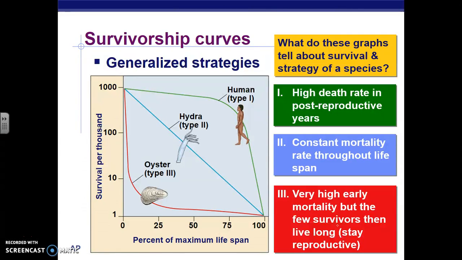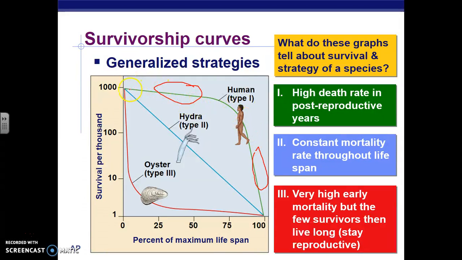The last part of this lesson, which is one of the more important parts, is where we look at various survivorship strategies that species of organisms have adapted, and there are three main ones. We'll first take a look at the green one. The green one is that you have a high survival rate early in age, and then as you get older, that survival rate decreases. An example of a species that has that survivorship strategy is humans.